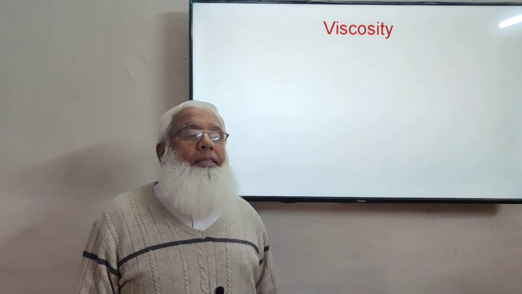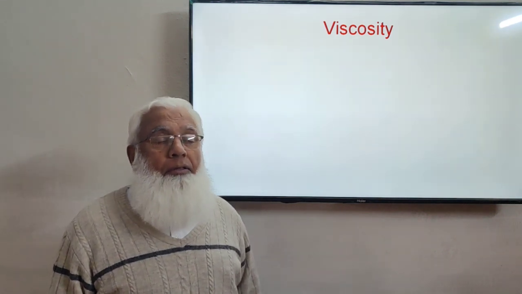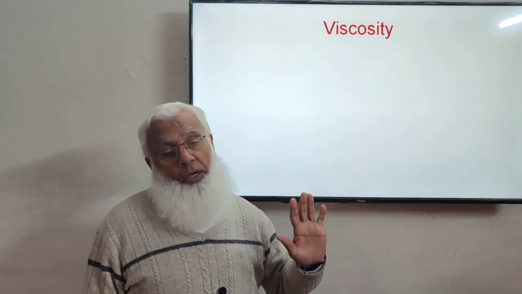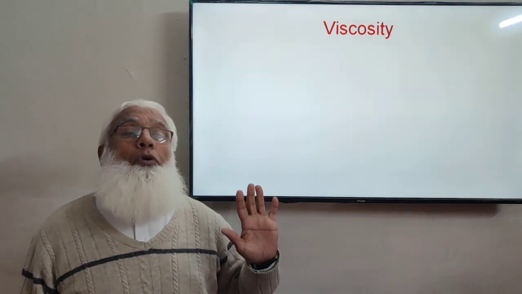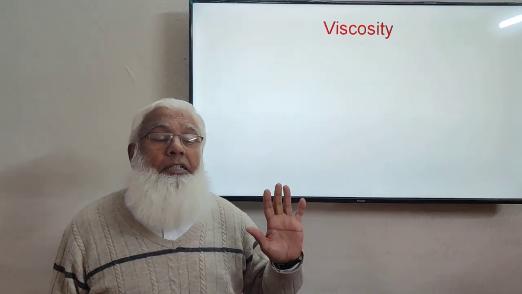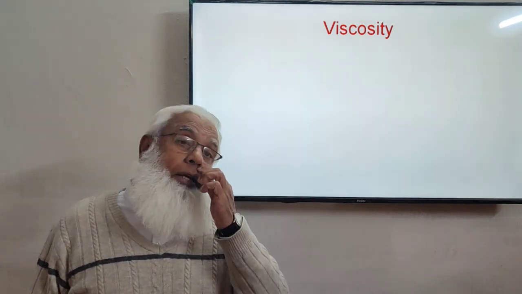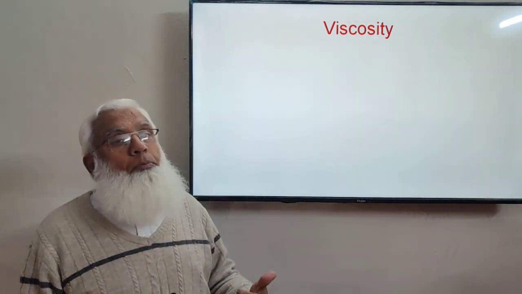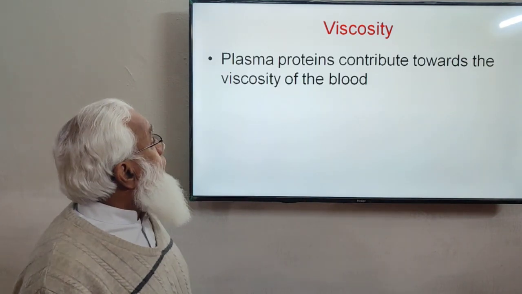The viscosity: in the list we saw, blood is 5 times more viscous than water. The most important factor in the determination of blood viscosity, as we discussed in the previous lecture, is the RBCs. But plasma proteins do contribute towards the viscosity.